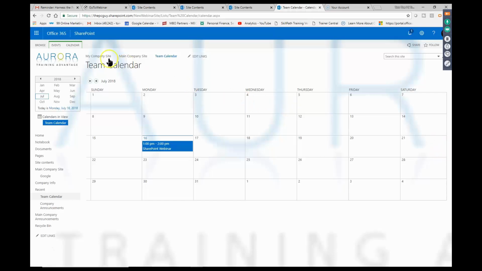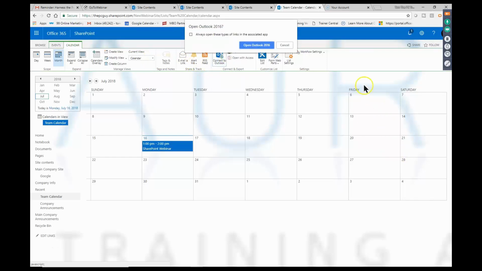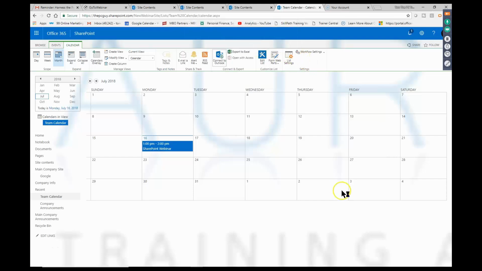Now, at this point, notice how the tabs change up here periodically depending on where you are. So I'll pick another calendar, and you get a lot more choices. Look what it says. I'm going to connect to Outlook. Now, I do have Outlook in this computer. It's going to say Open Outlook 2016, which is fine.